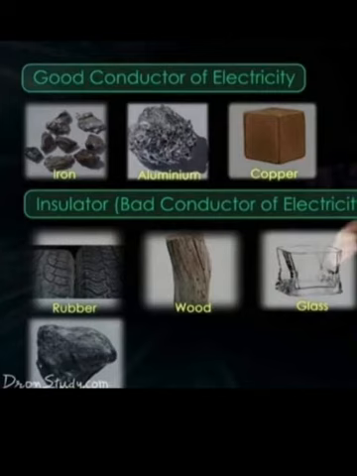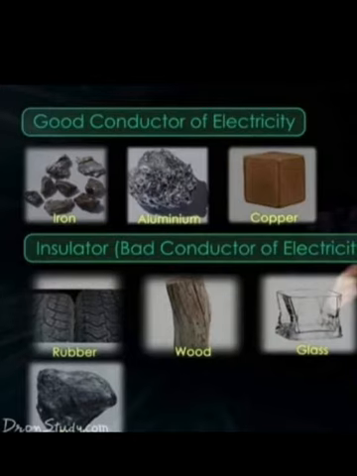What is meant by conductors and insulators? Tell me some examples for conductors and insulators, children. Metals such as iron, aluminium, copper are good conductors of electricity. And rubber, wood, glass, plastic, stone, etc. are bad conductors of electricity. So they are insulators.